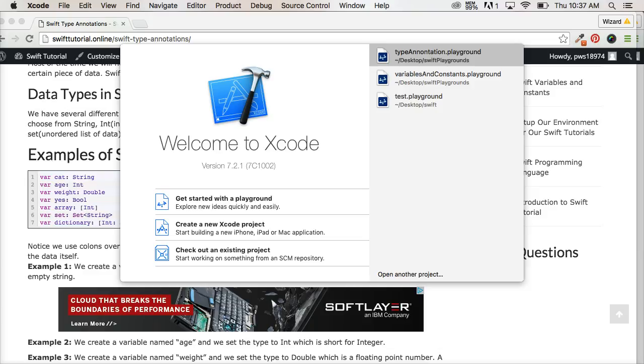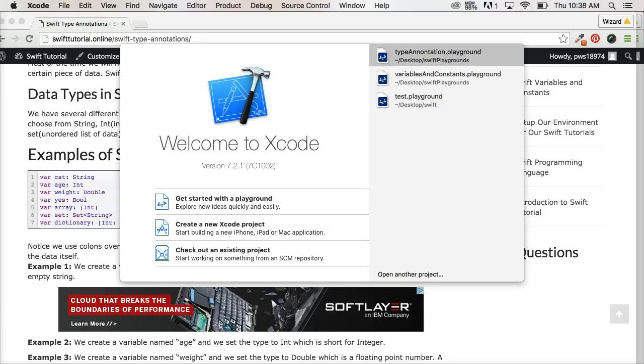So we need to tell Swift, hey, we want to use this variable somewhere in our program, but we don't yet know the data. For example, if we had a user enter their age, and we don't know their age yet until our program runs, we need to set the variable or initialize the variable before the program runs. So we got to set a type for that.